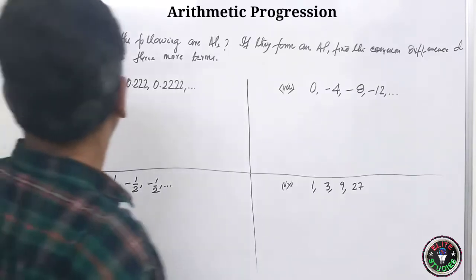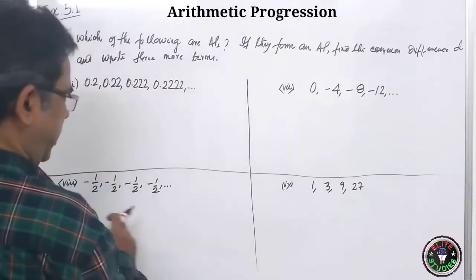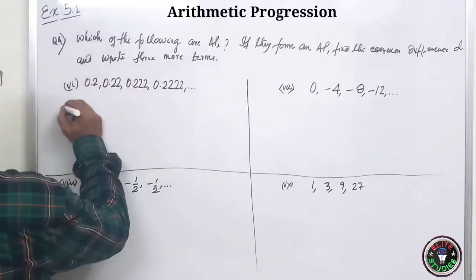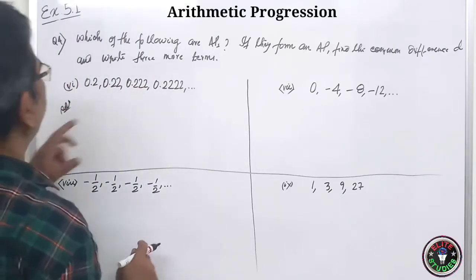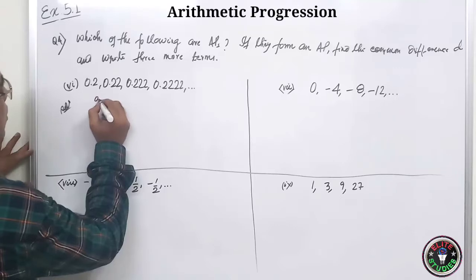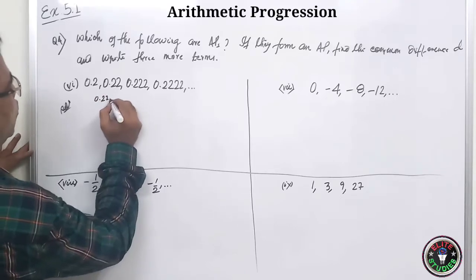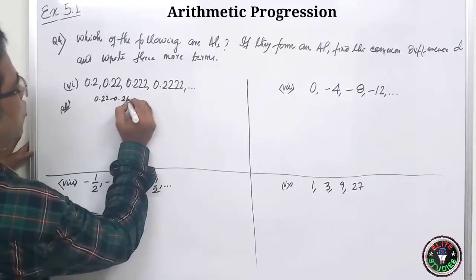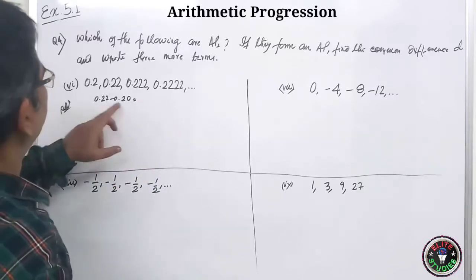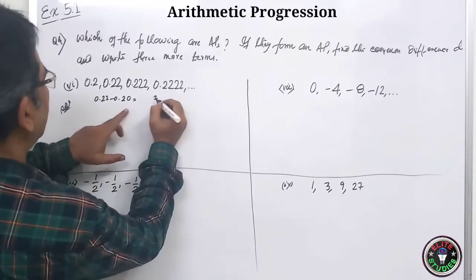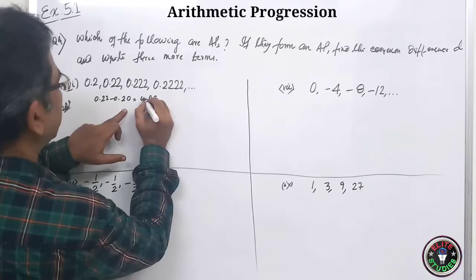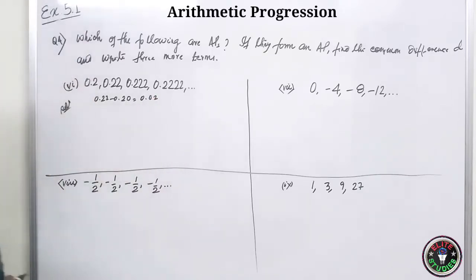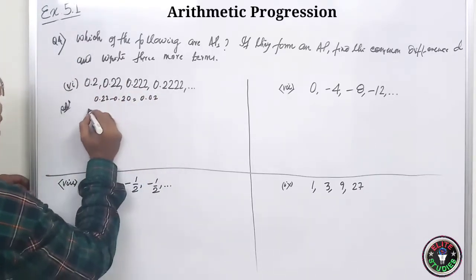Now let us do the next questions. 6, 7, 8 and 9. Solution. So again subtract this. 0.22 minus 0.20 you can say, isn't it? So 2 minus 0, 2, and 2, it is 0, so it is 0.02. Similarly here